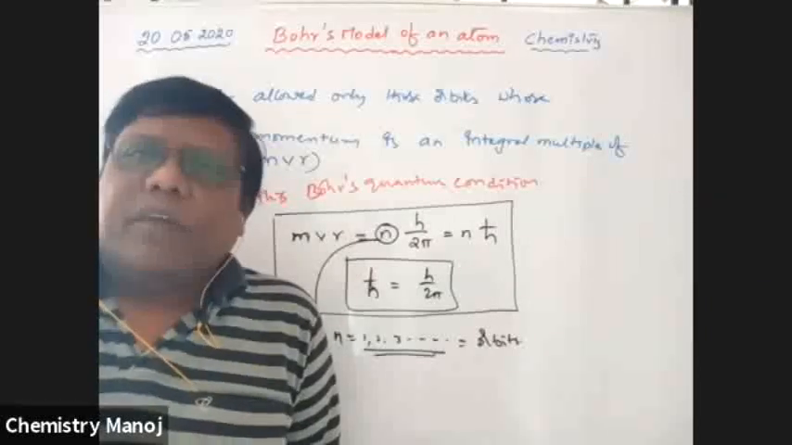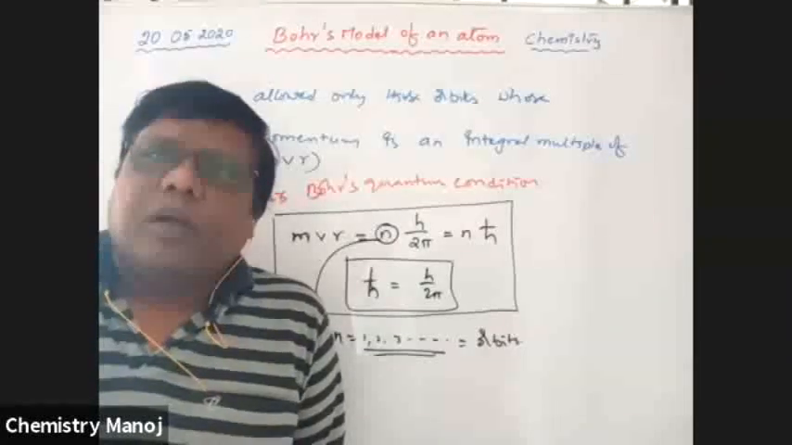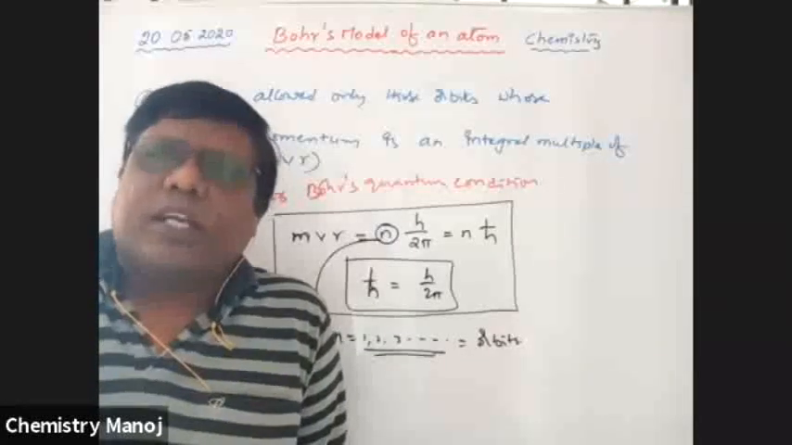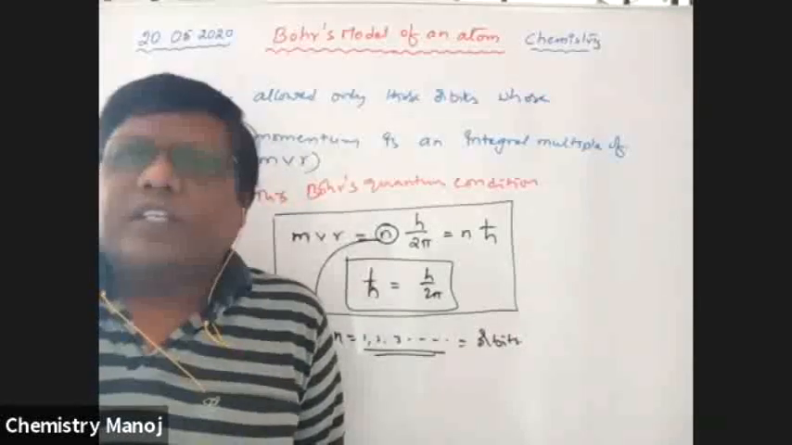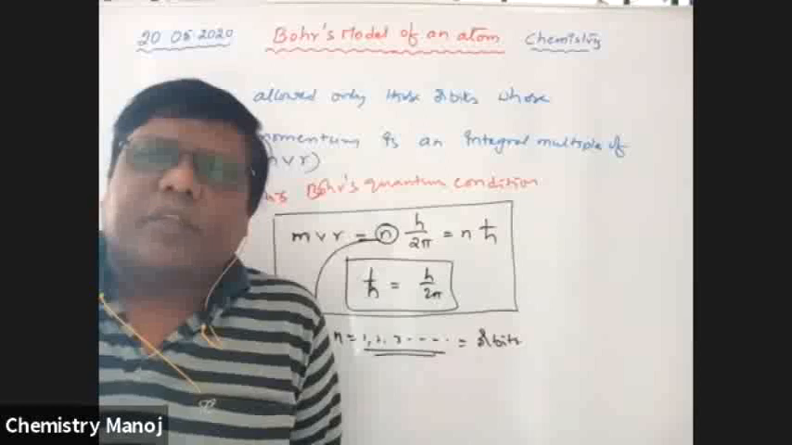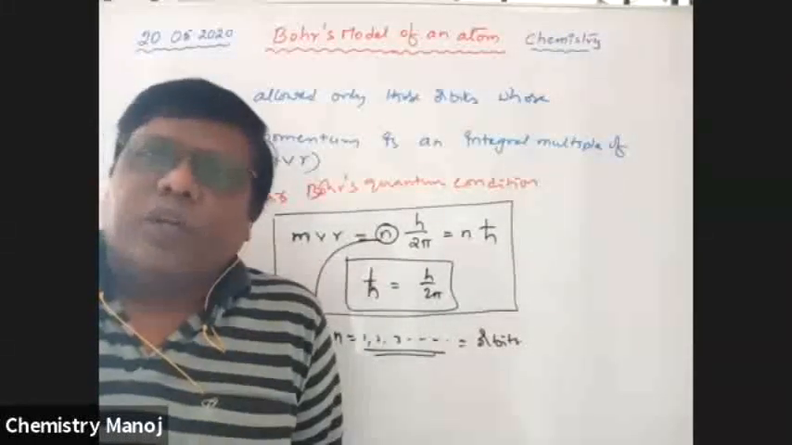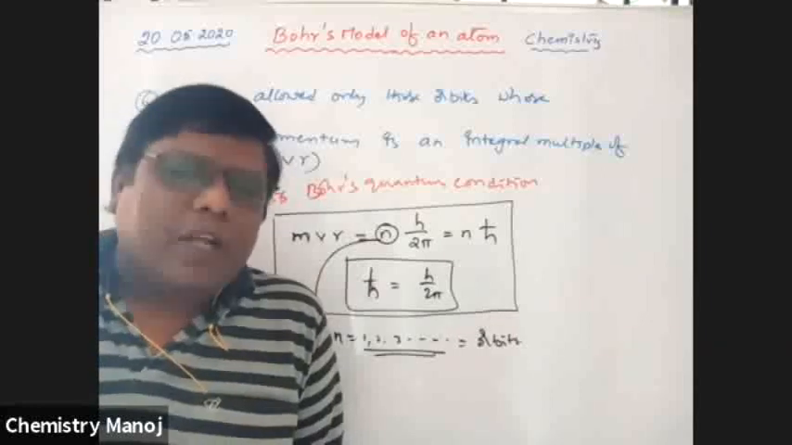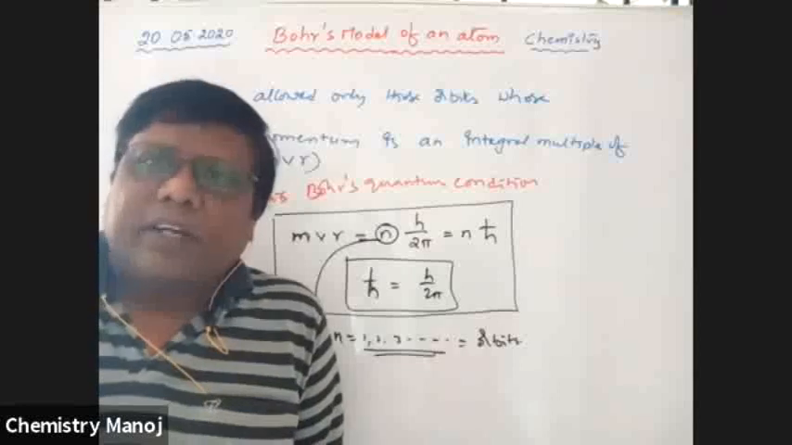Next point, when an electron jumps from a lower orbit to a higher orbit, it gains energy, or from a higher orbit to a lower orbit, it loses energy. That gain or loss of energy is the difference of the two orbits' energies, that is delta E equals E2 minus E1. We know delta E equals h nu, from Planck's quantum theory. So from that, Bohr's frequency rule is derived.